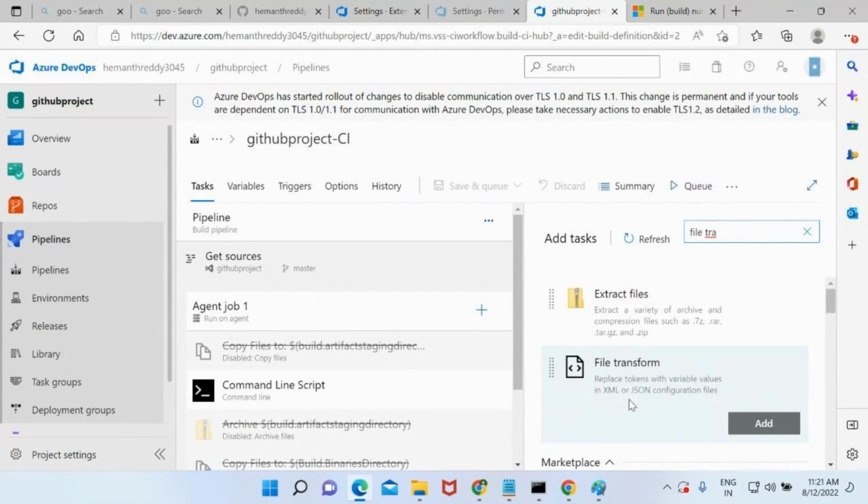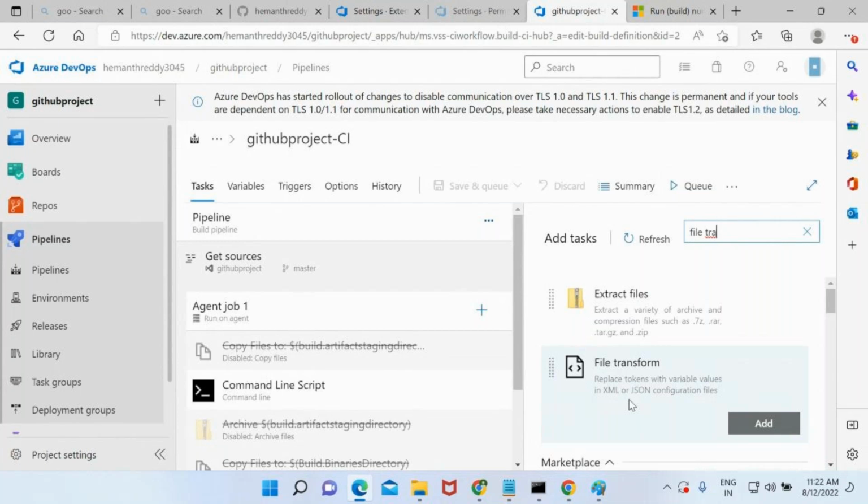Now tell me whether I need to use it in CI pipeline or CD pipeline. First, let's discuss what is CI. If you remember, I clearly used to tell that CI is all about taking the code, building it, and if you have Visual Studio test plans, then you test it, and finally you make it as a package.